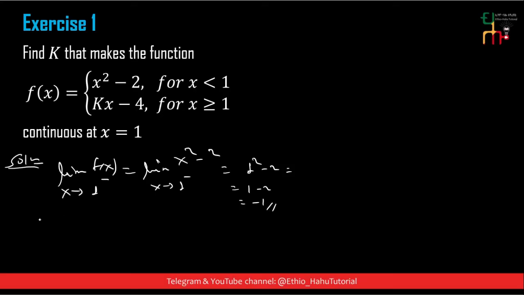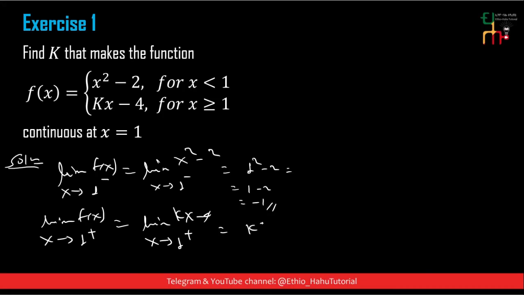The limit of f of x as x approaches 1 from the right uses kx minus 4, which is k times 1 minus 4, equal to k minus 4.